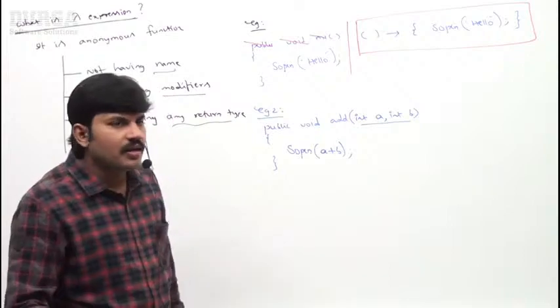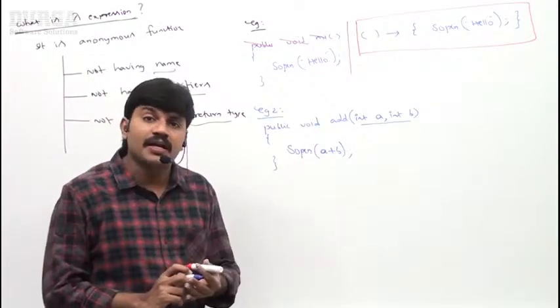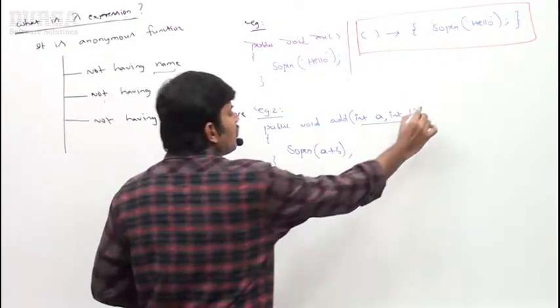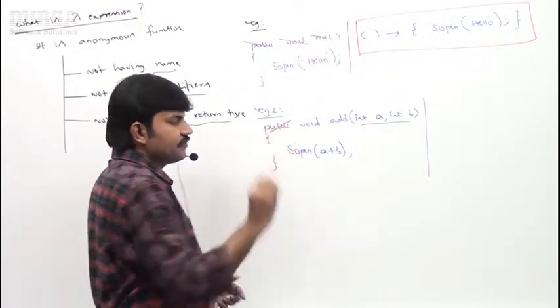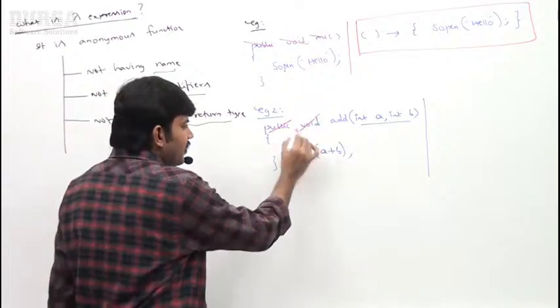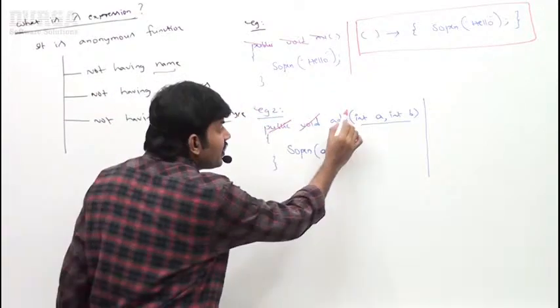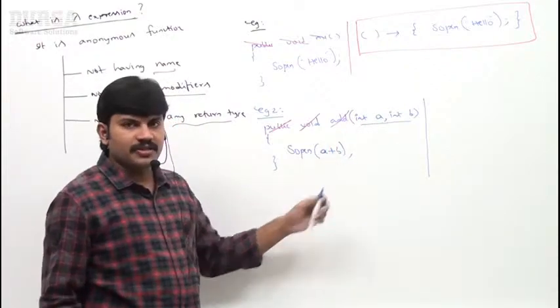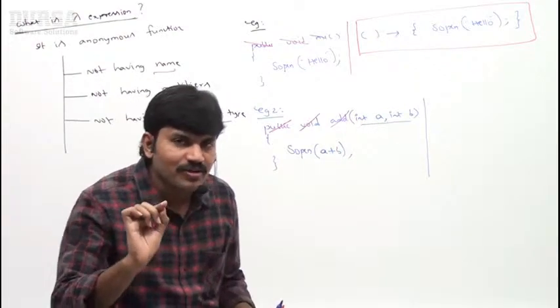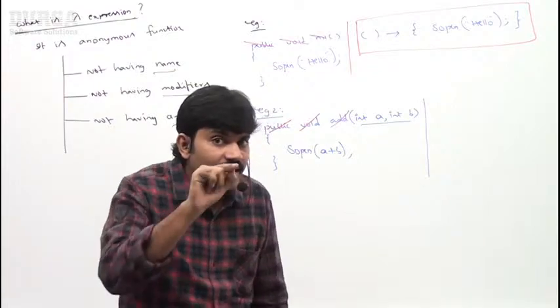Sir, can you tell how I can write the equivalent lambda expression? Very simple, sir. Remove the modifier, remove the return type, and remove the method name. The remaining itself is the lambda expression. Only one extra symbol you require to add. What is that symbol? The arrow symbol.